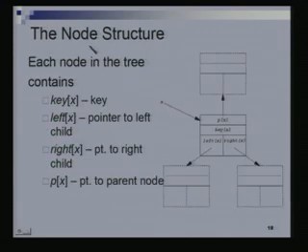What is the node structure in a binary tree? What are the kind of data that you would be keeping in an object corresponding to a node of the binary tree? You would have a reference to the left child, you would have a reference to the right child, you would have a reference to the parent typically, and you would also have a reference to key or data associated with this node. Any element that is sitting in this node, you would have a reference to it. These would all sit in here.